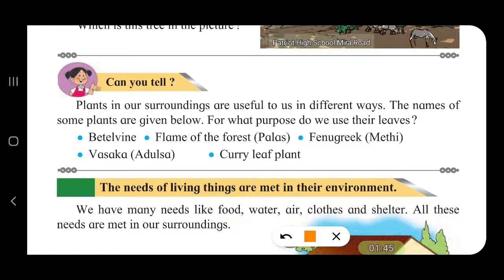Plants in our surroundings are useful to us in different ways. There are betel vine, then the flame of the forest, palas, the fenugreek or the methi ki bhaji, and then the vasaka, adulsa. This is taken when you suffer from cough. Then the curry leaf plant. The curry leaf is added to the curry in order to increase the flavor.